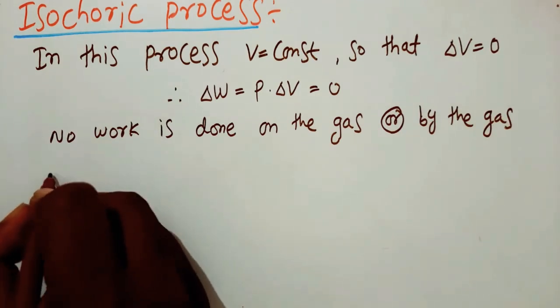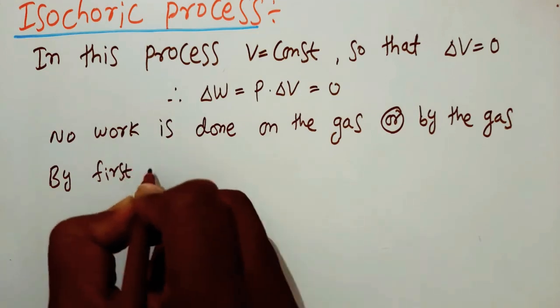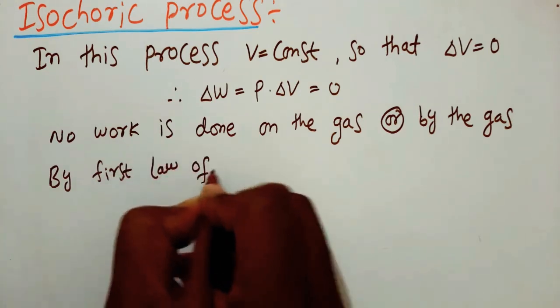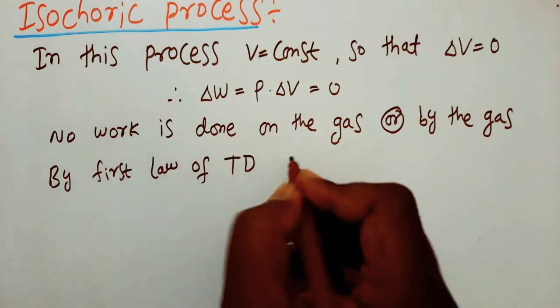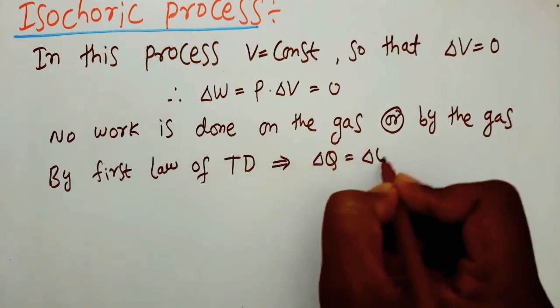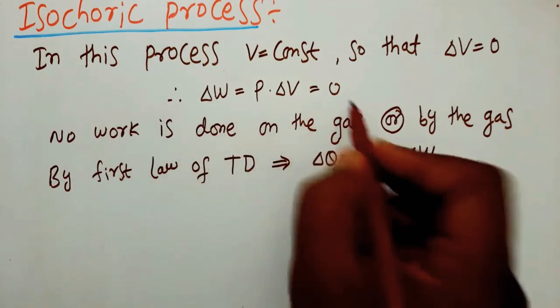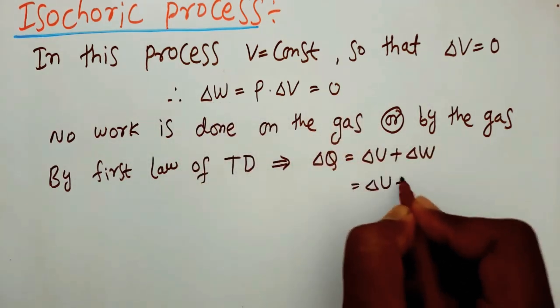By first law of thermodynamics, we know del Q is equal to del U plus del W. Here del W is equal to 0, that is del U plus 0.